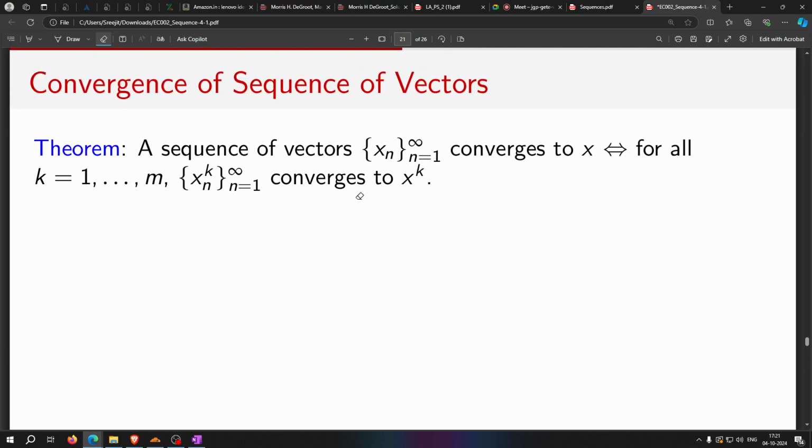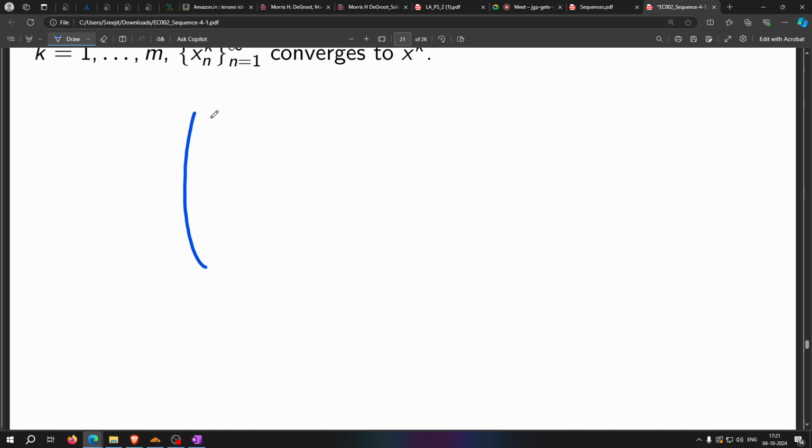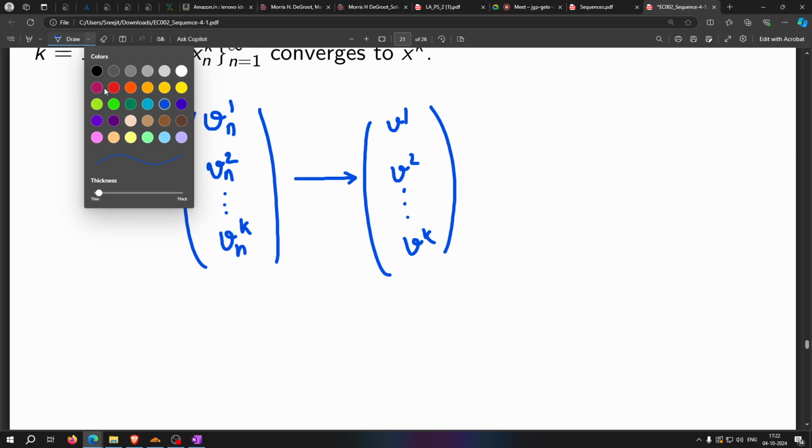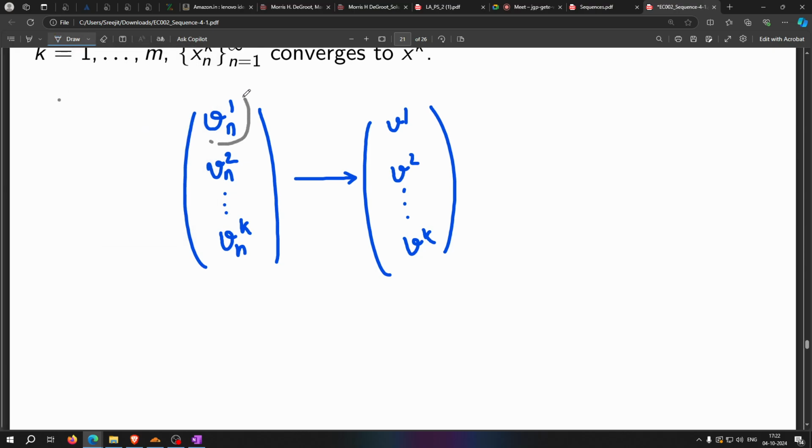So this theorem basically says, and this is the thing that I mentioned at the very onset, that if this is my sequence of vectors, and if I am claiming that this converges to this particular point v1, v2, vk, then each of these individual sequences should converge to the corresponding number.